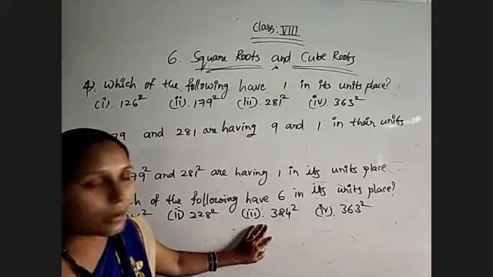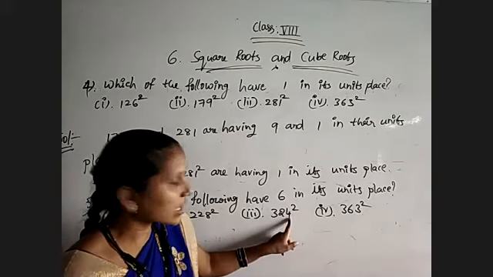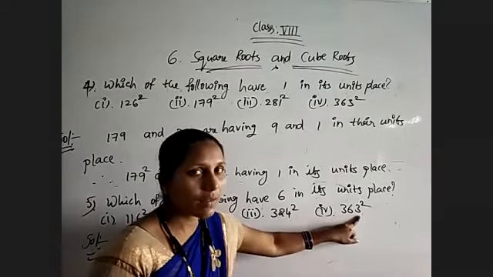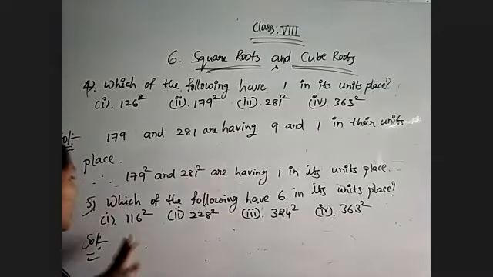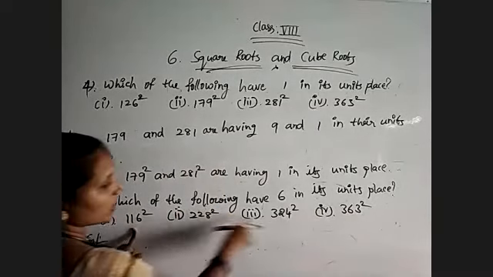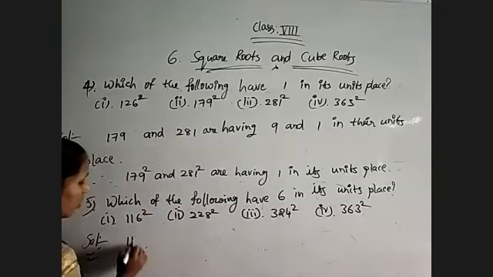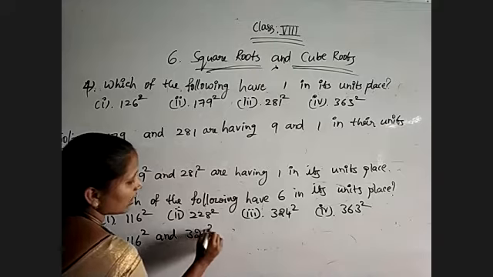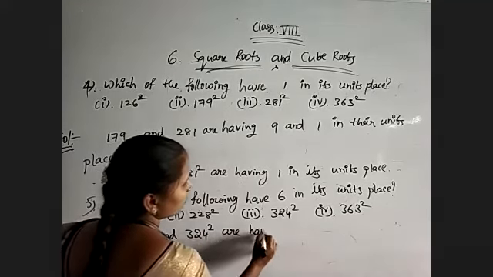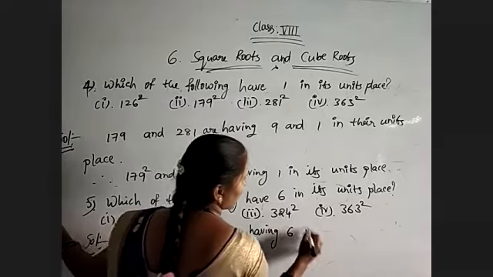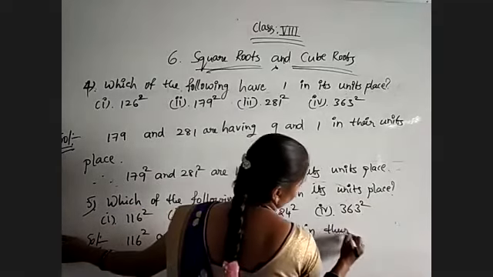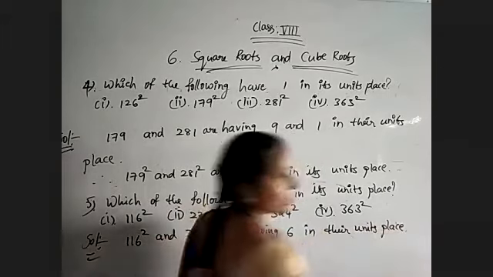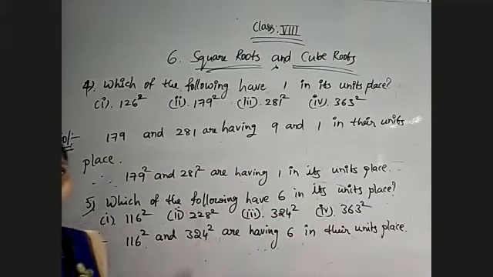Coming to third value, 324. 4 4s are 16. Again we will get 6. And here 3 3s are 9 we will get. So which numbers are we getting 6 in the unit place? 116 square and 324 square. So 116 square and 324 square are having 6 in their unit place. I hope you understood. So these are the questions depending on properties of square numbers.